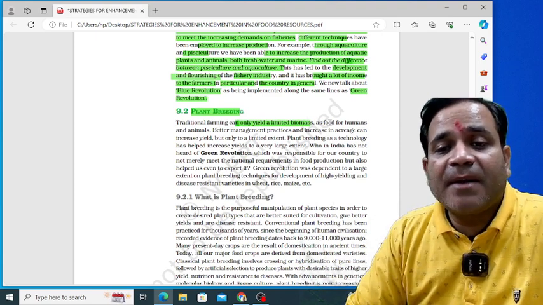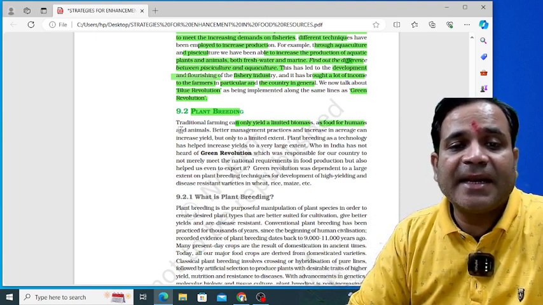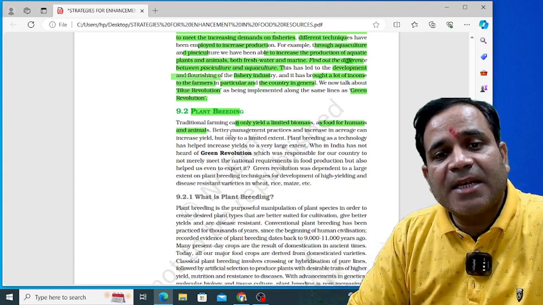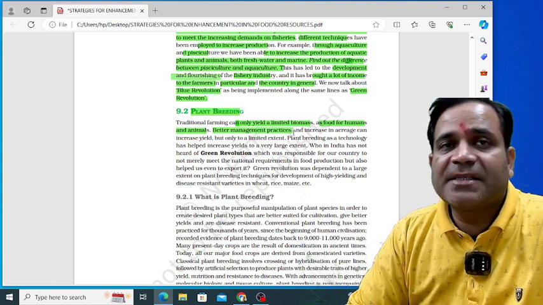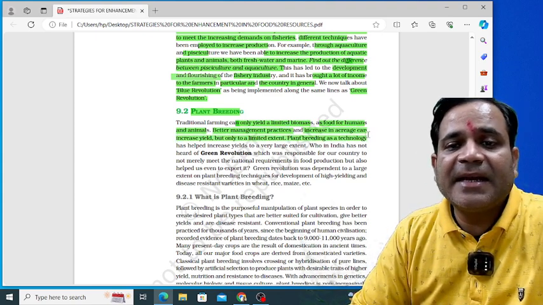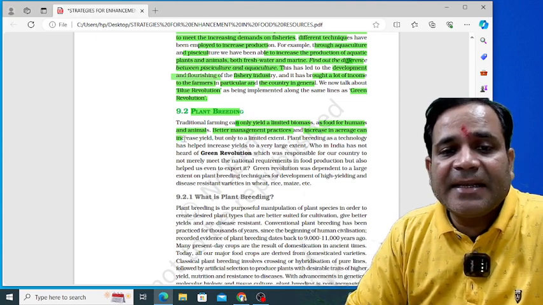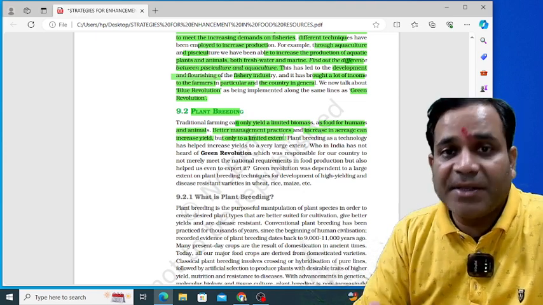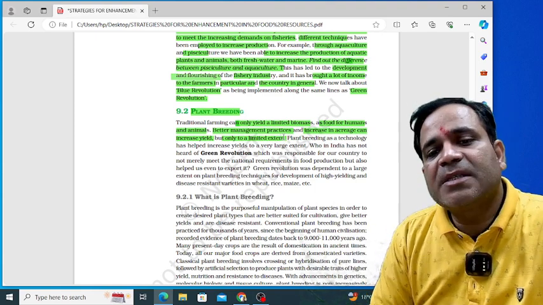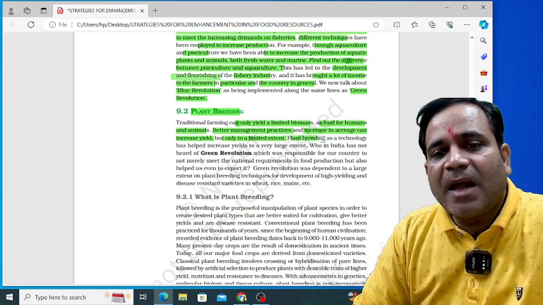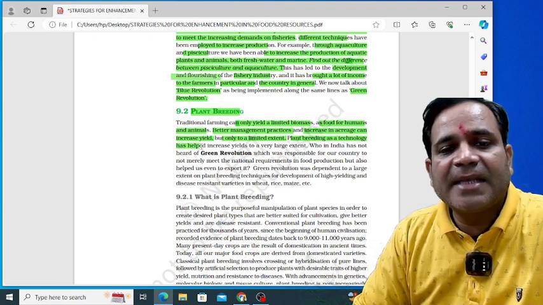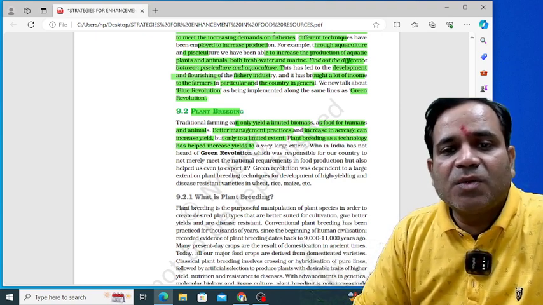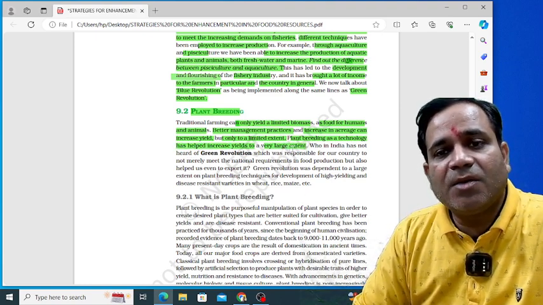So if there is a limited biomass as food for humans and animals, then better management practices are also required, and an increase in acreage can increase yield, my dear, but only to a limited extent, not to a great extent. So see, plant breeding as a technology has helped to increase yields to a very large extent, my dear. You know how?